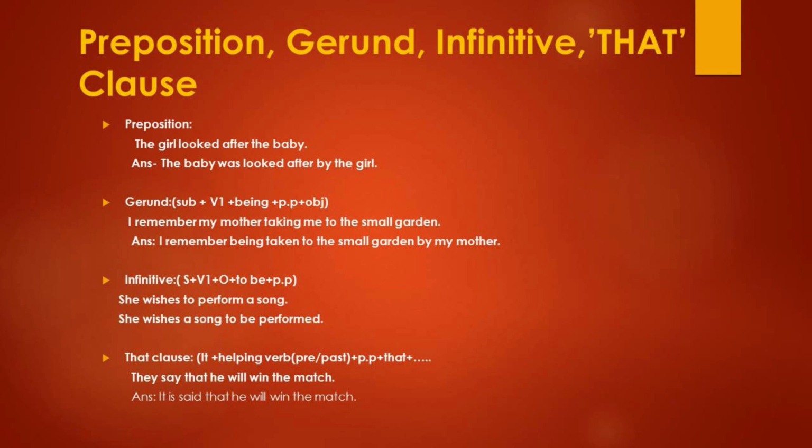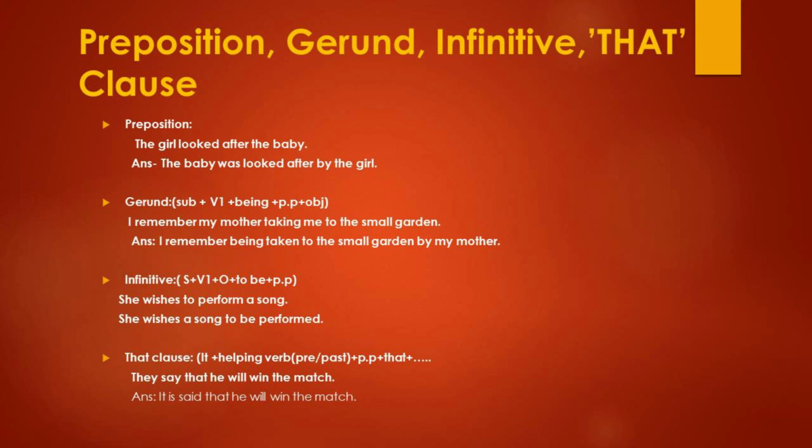I is your subject, remember is your verb 1. Next, being you have added. Your main verb is taking, so past participle taken. Then add the object, the small garden. Then your subject is by mother, so by my mother. That's all. The third one, infinitive: subject, verb, object, to be plus past participle.